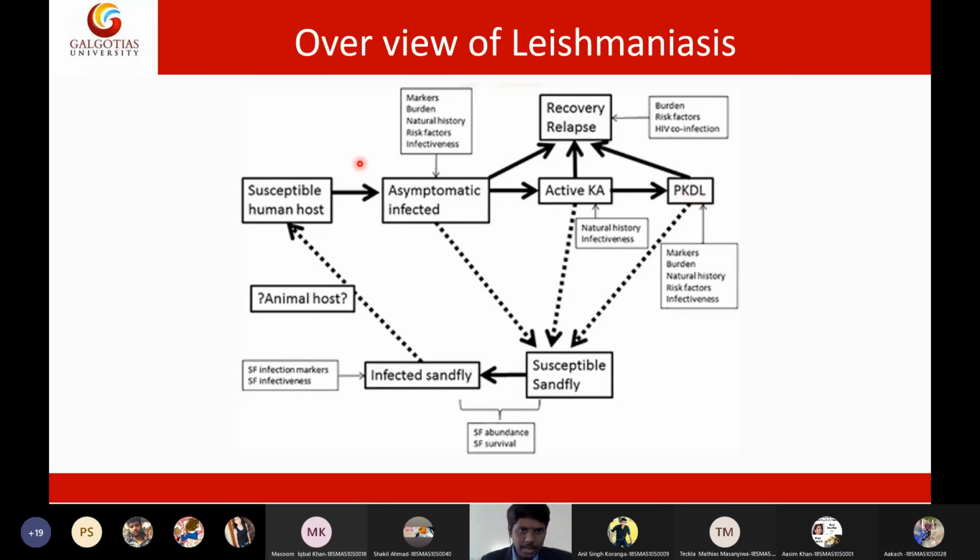And we need to identify these people. We need to trace these people. We need to give treatment to these people, and we need surveillance, and we need to prevent a possible future outbreak of this infection into the community. So we need to break the chain of infection by keeping routine surveillance programs also. Okay, so this is all about the overview of leishmania disease and its timeline.